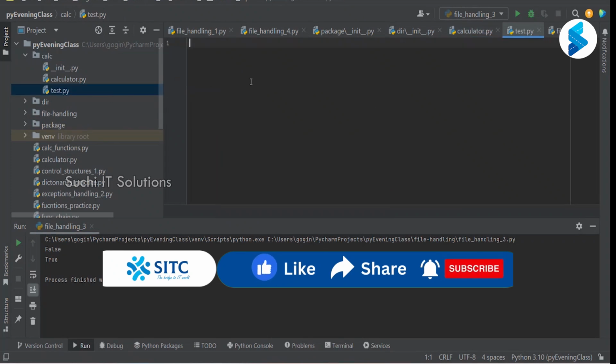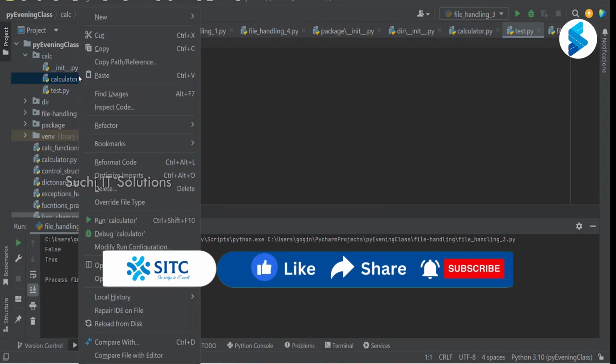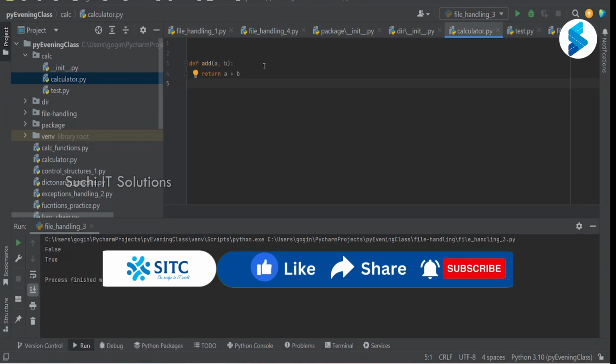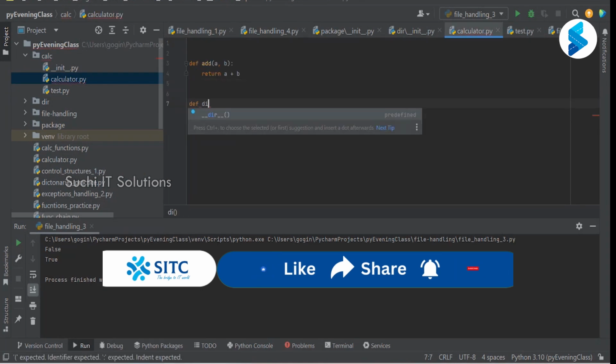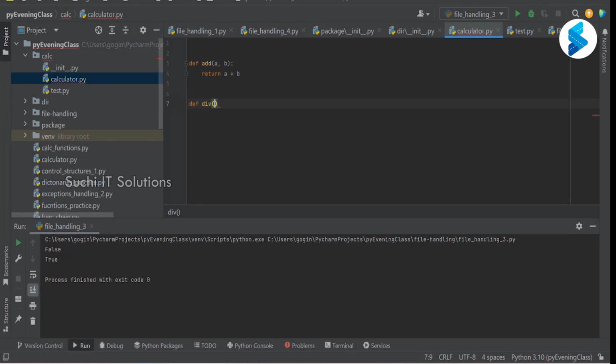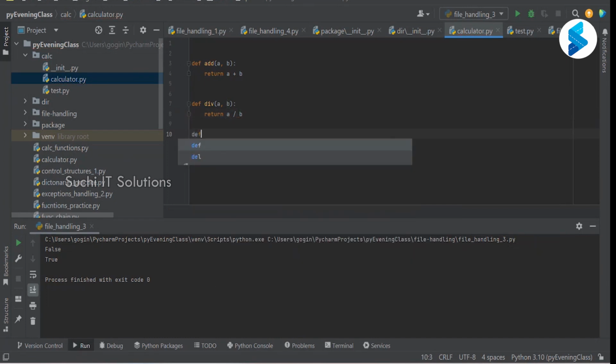So calculator.py already has certain functions, let it be add. Simple three functions.